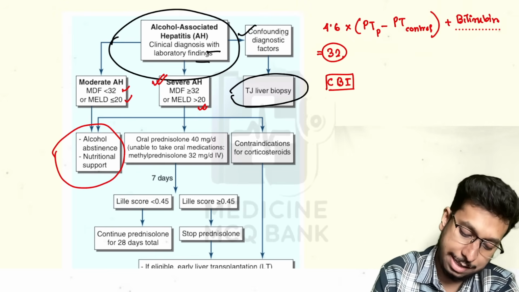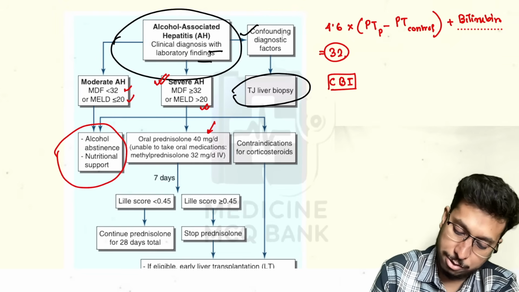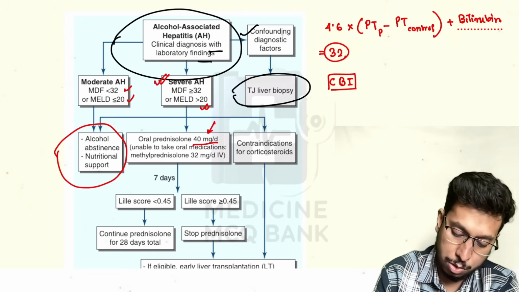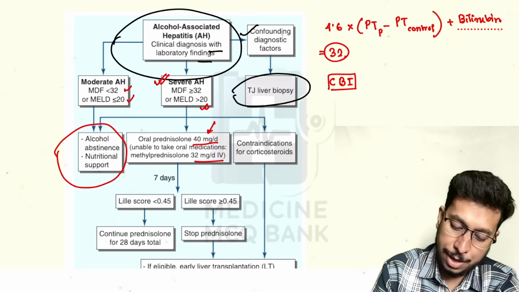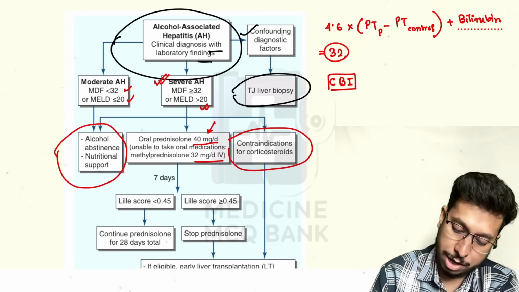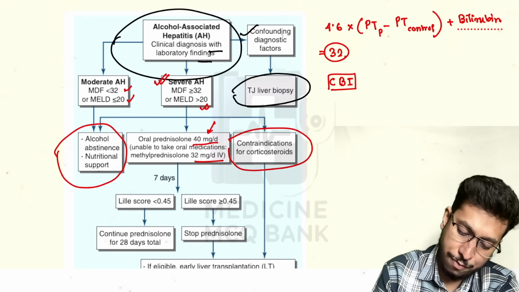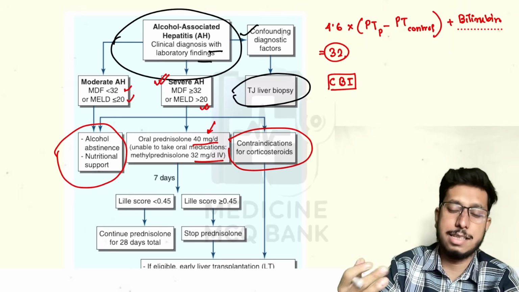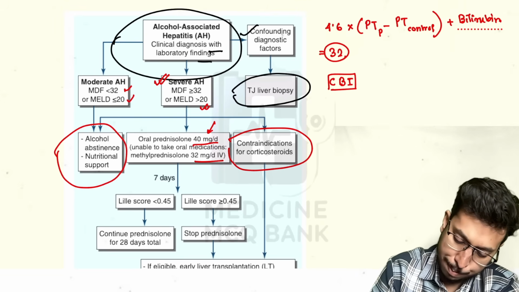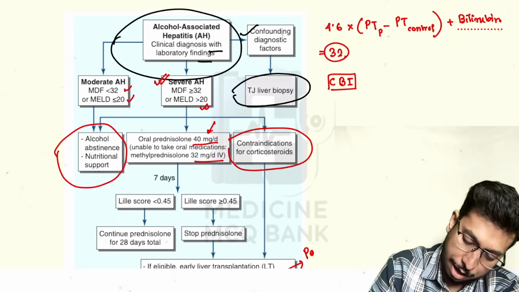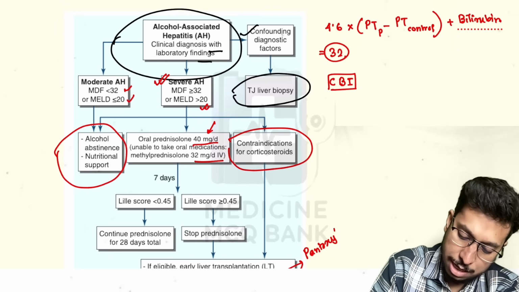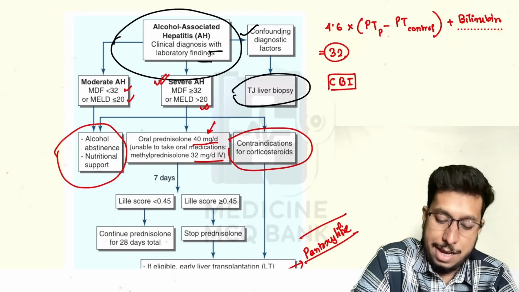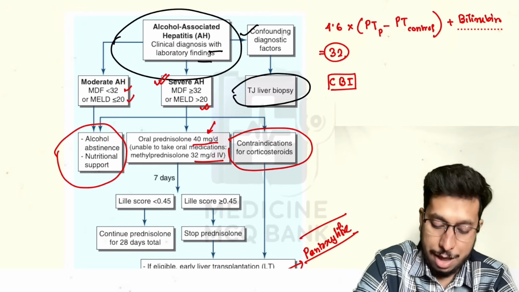Now, when the disease is severe, you need to start oral prednisolone, around 40 milligrams per day, and if unable to take orally, go for methylprednisolone. In the meantime, obviously, you need to rule out contraindications for corticosteroid. In case of contraindication, if eligible, fast-track obviously liver transplant. If not eligible, you can start supportive and palliative care like pentoxifylline. Usually in chronic renal failure with creatinine more than 3, pentoxifylline is chosen.